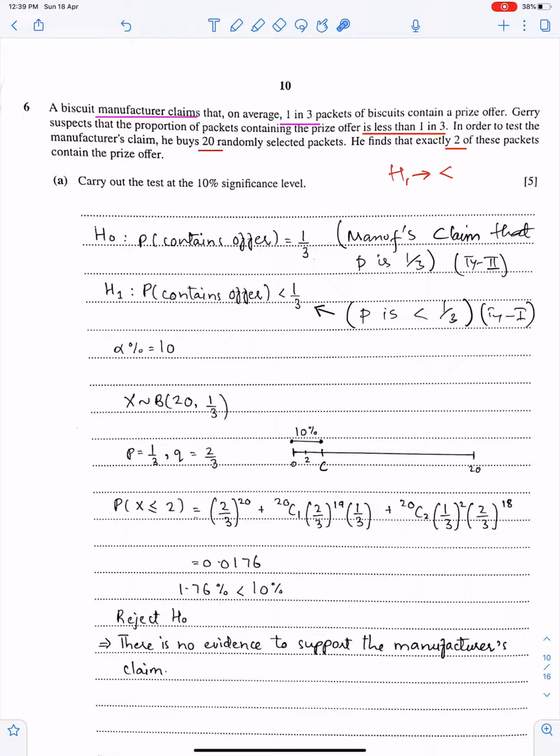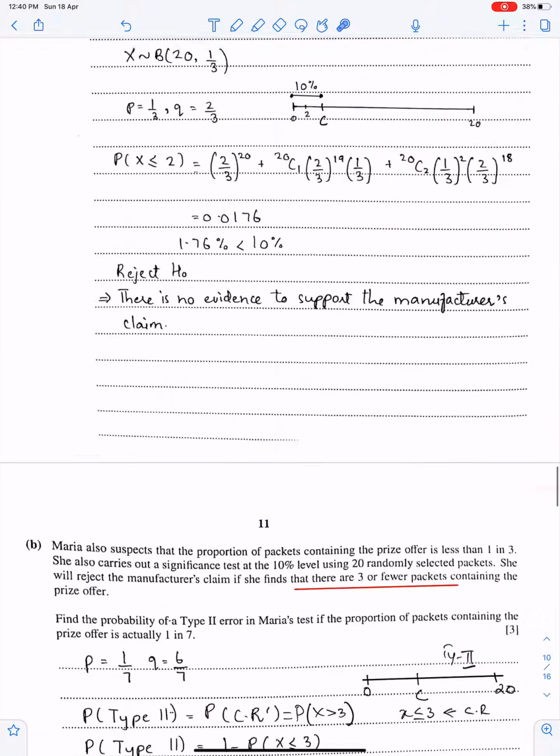By the way, when you accept H naught, then you can make type 2 error. And when you accept H1, this could be type 1 error. So you can write these things here because in this question they may ask type 1 and type 2 error.